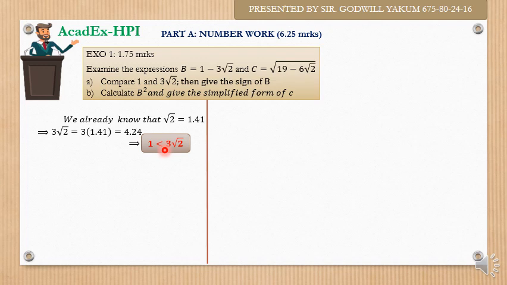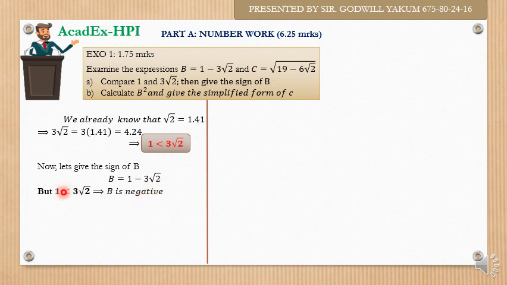Now the next part says then give the sign of b. Let's give the sign of b. b is 1 minus 3 root 2, right? From what we have done here, we have that 1 is less than 3 root 2. But now b is 1 minus 3 root 2. It means that we have a small number, which is 1, minus a bigger number. And then obviously we are going to have a negative number.